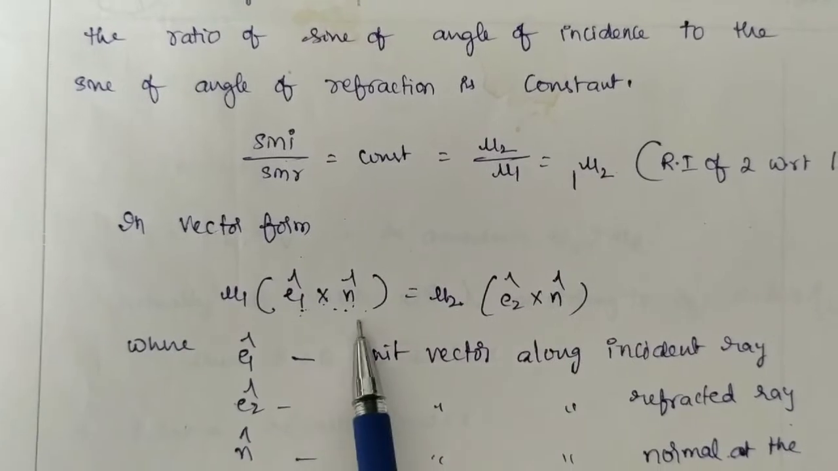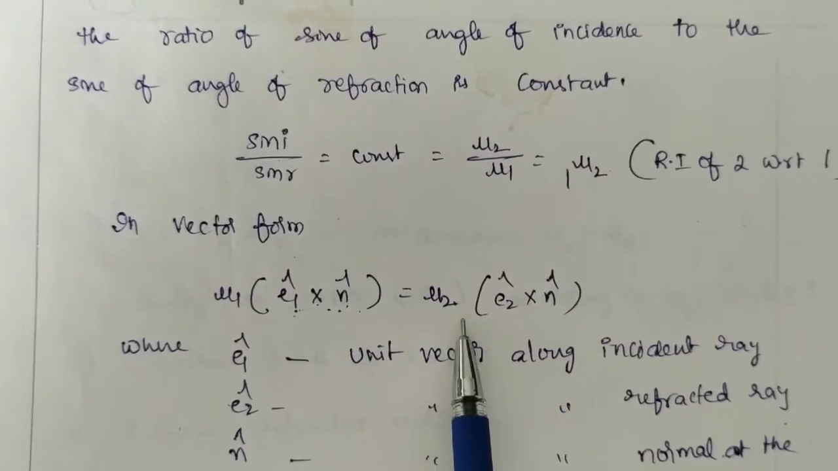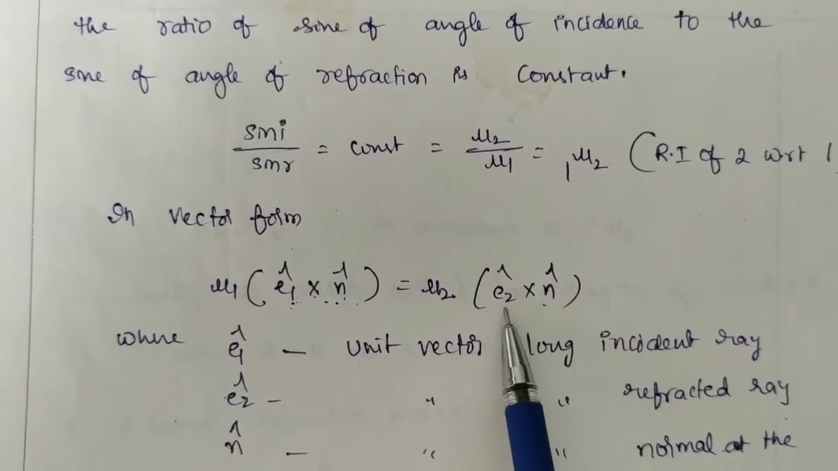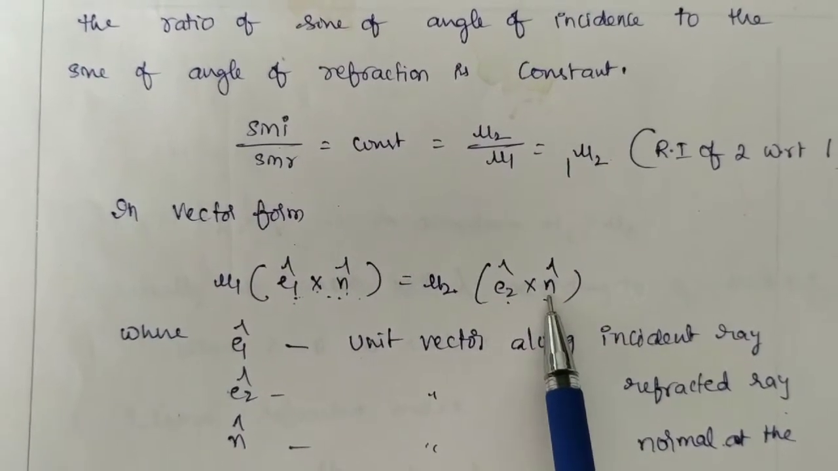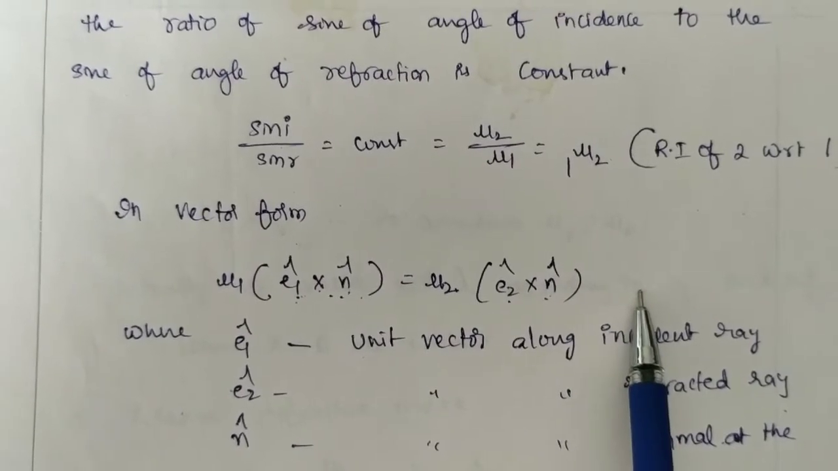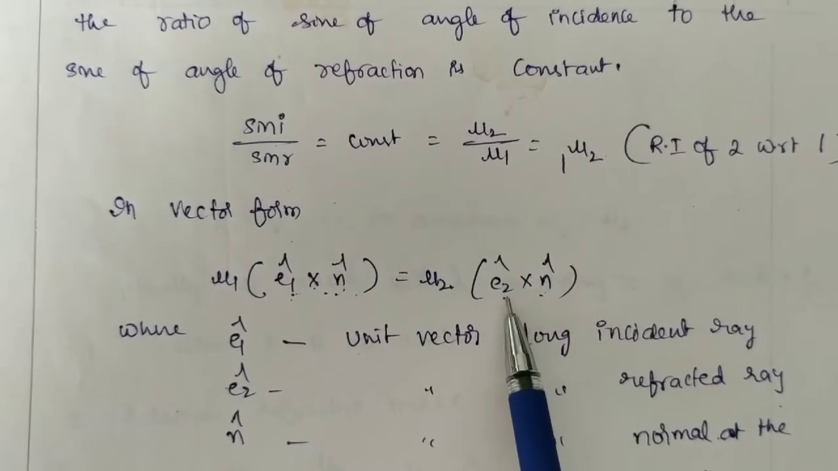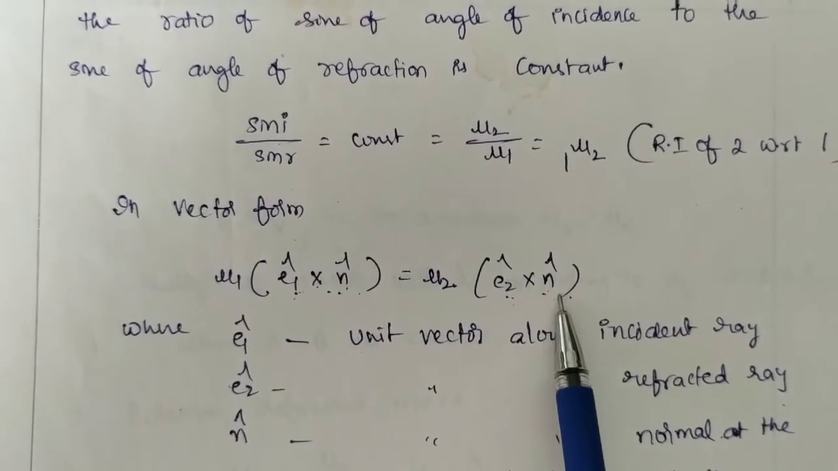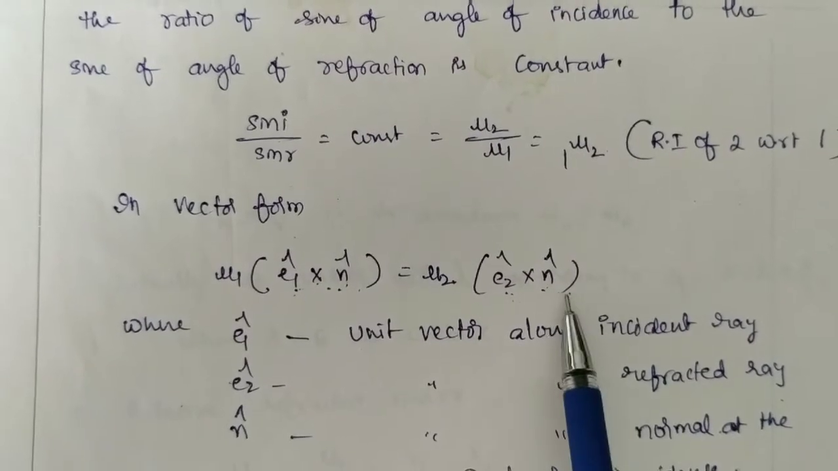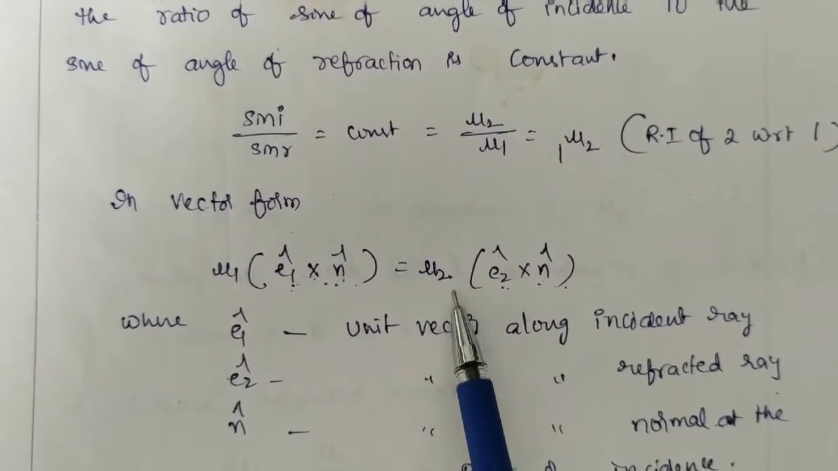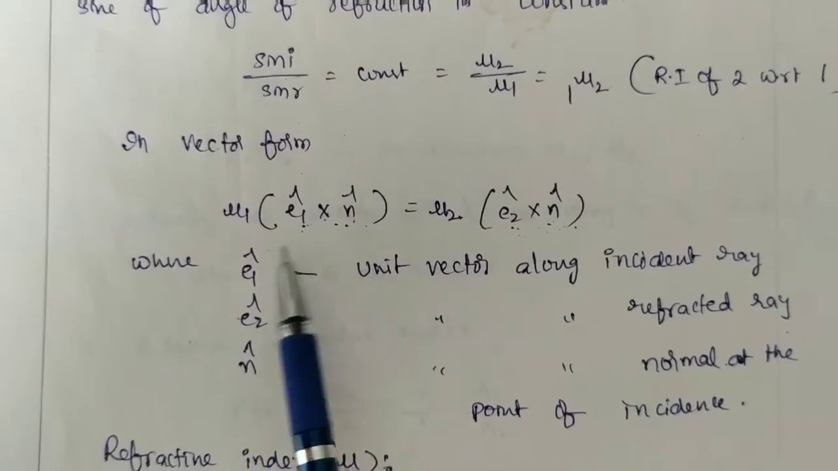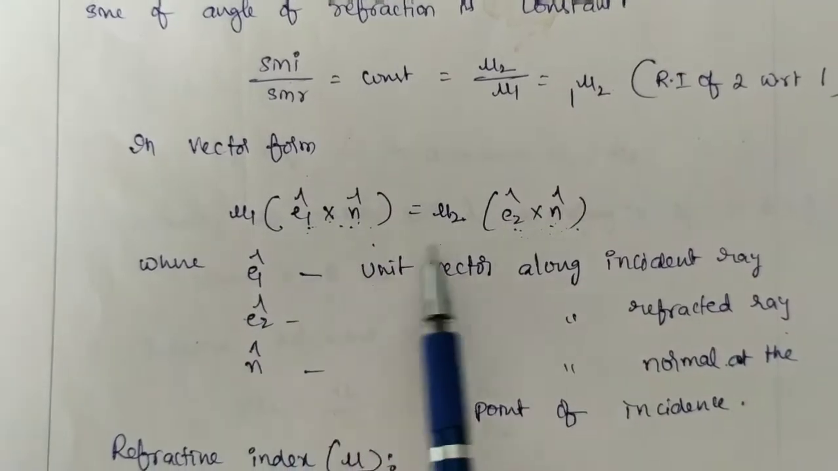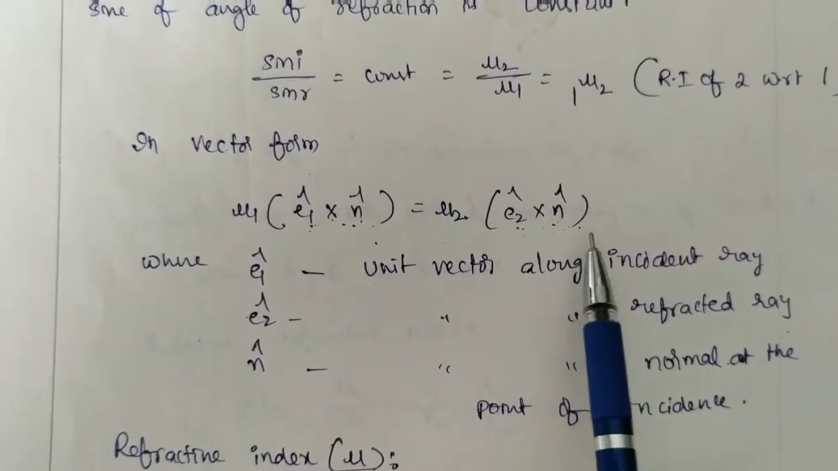That means mu1 sin I is equal to mu2 into e2 cap cross n cap, which you can write as mod e2 cap, mod n cap and sin R. Where R is the angle enclosed between the refracted ray and the normal, and mod e2 cap and mod n cap are equal to 1 because they are unit vectors. That means you will get mu2 sin R. So mu1 sin I is equal to mu2 sin R only. In this way you can express Snell's law in vector form.